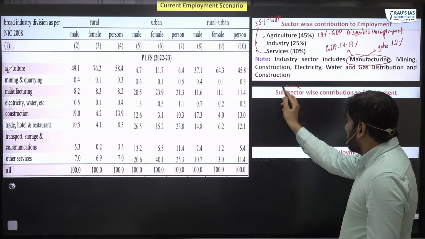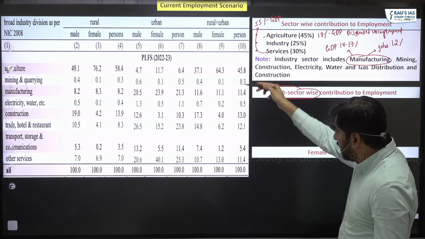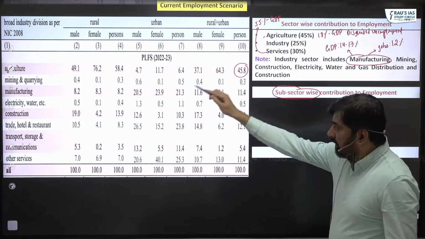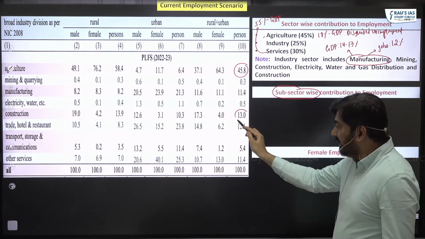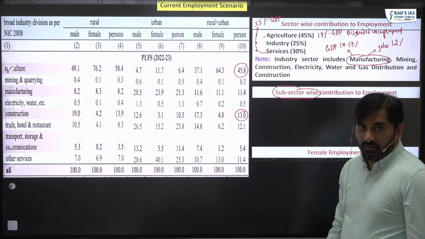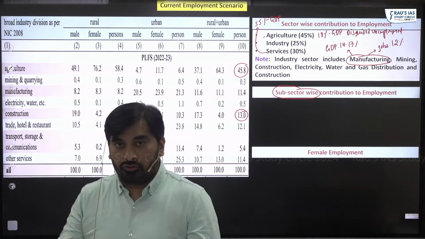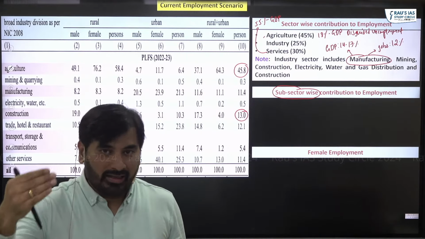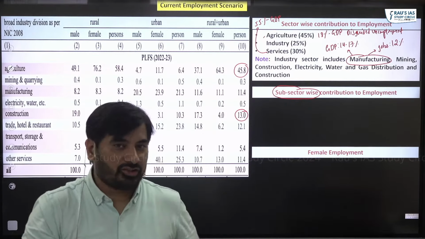Let's look at sub-sector-wise contribution. Please concentrate here. Can you see? Agriculture accounts for the highest share, and that is followed by construction. Earlier, what used to happen? Manufacturing used to contribute the second largest share, followed by construction. Now, construction has overtaken manufacturing.